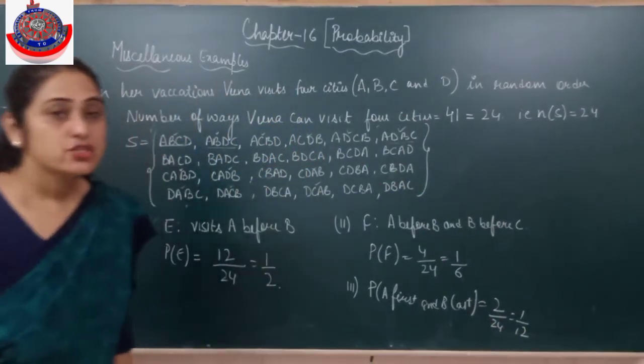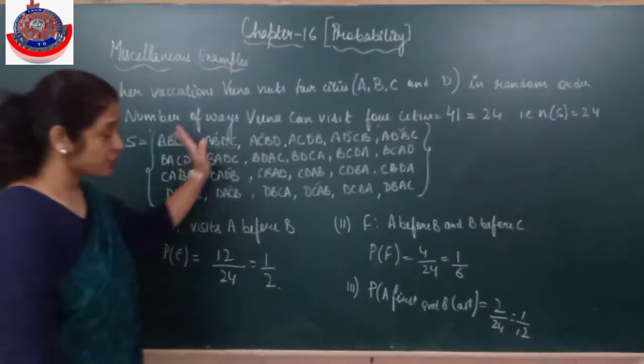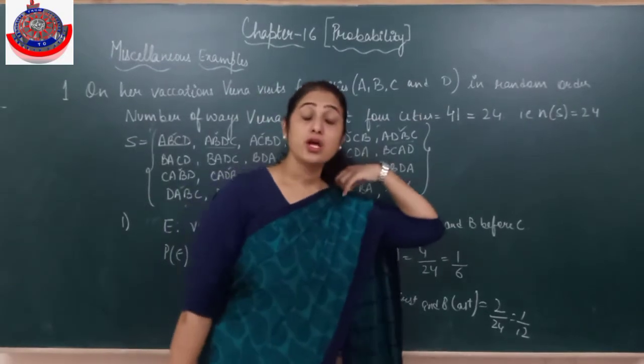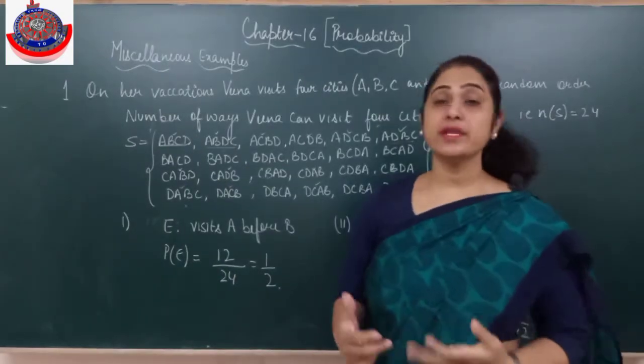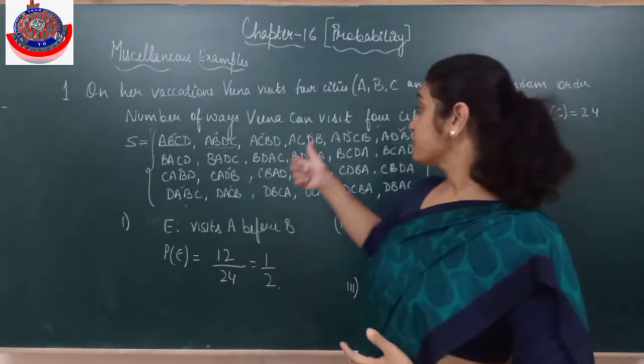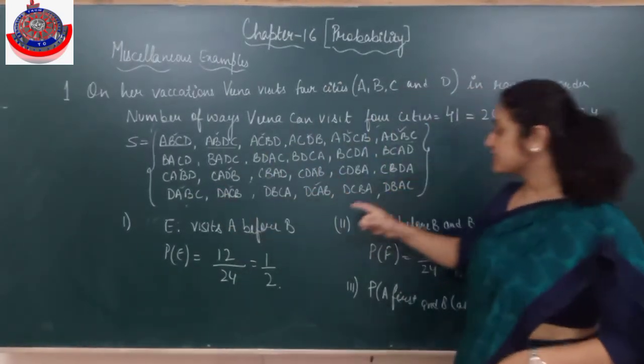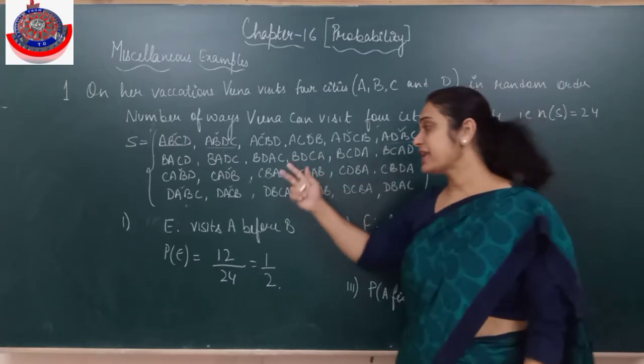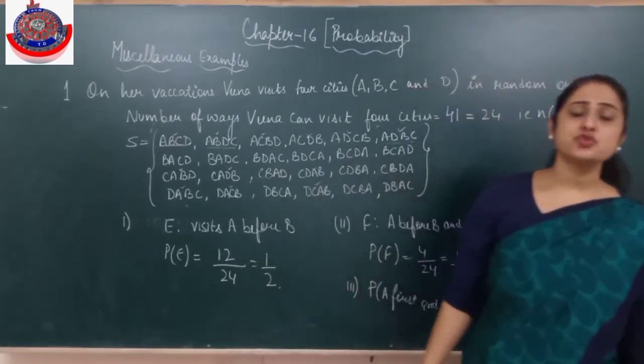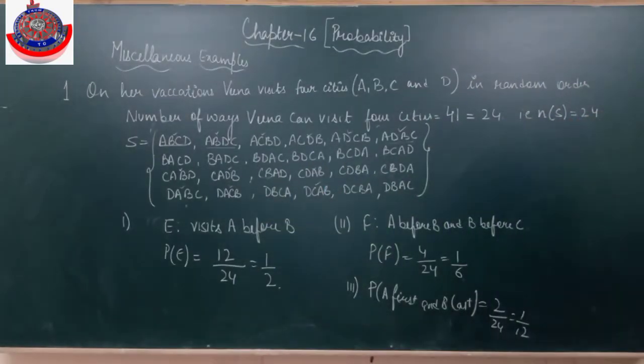Is it clear? So whenever they say this, first of all, we find the number of total possible outcomes, how Veena can visit 4 cities, that is 4 factorial equals 24. Then we write what the elements in the sample space are. After that, according to the event asked, we choose the favorable outcomes, and the probability, as we know, is favorable outcomes divided by total number of outcomes.